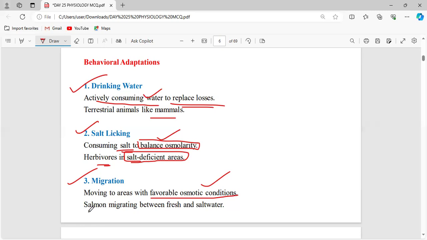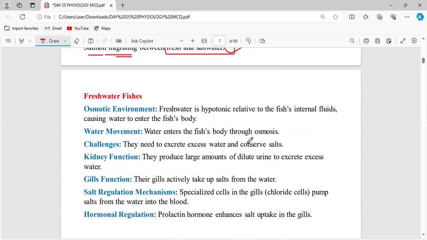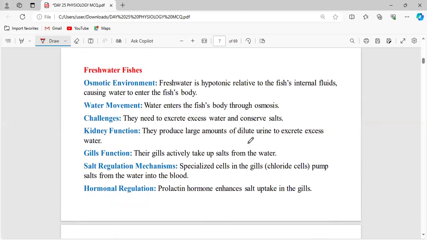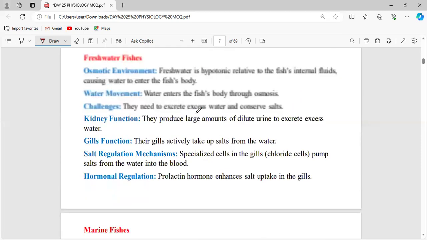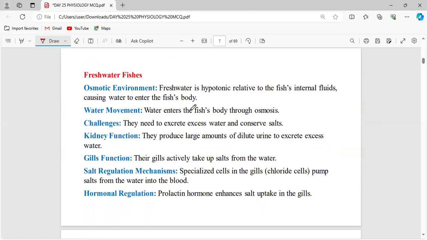Salmon fish, we know, migrate from fresh water to salt water to balance. In our syllabus, we have osmoregulation in fishes, so it is very important to read about fishes regarding the process of osmoregulation. We have categorized the fishes into freshwater fish as well as marine water fish. We will see the freshwater fish first, and the first thing will be the osmotic environment.